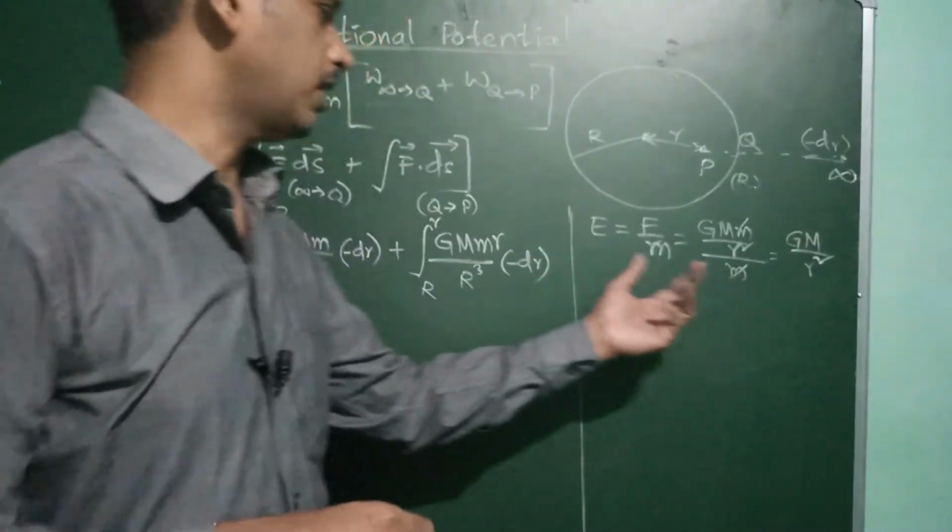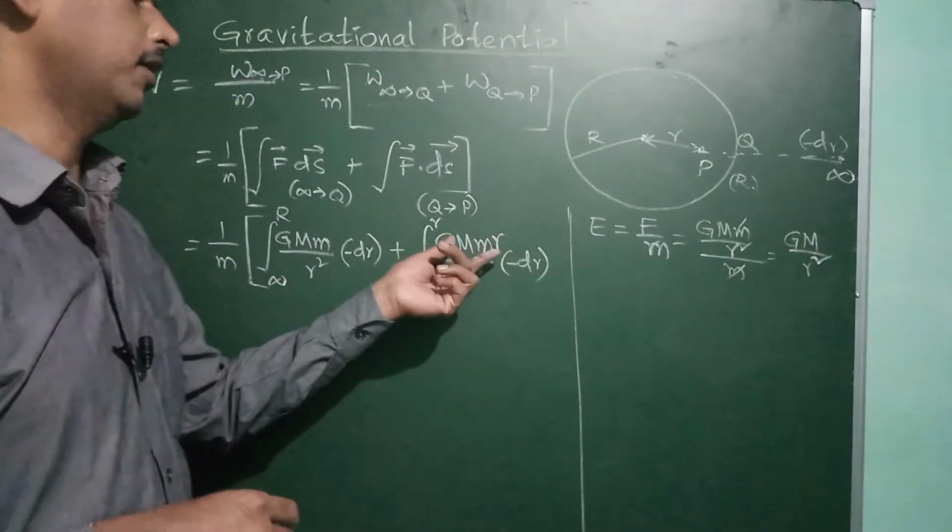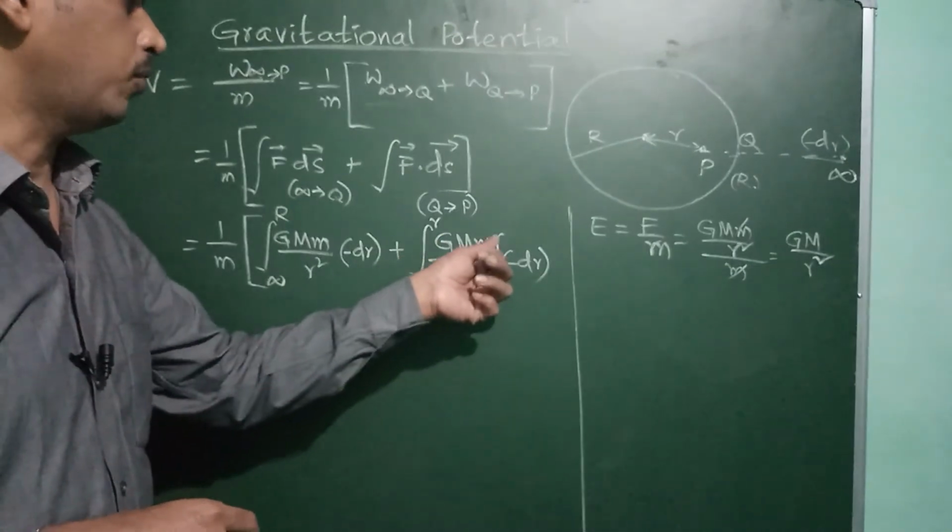By using the gravitational intensity and integrating, we get G M m r by R cube.